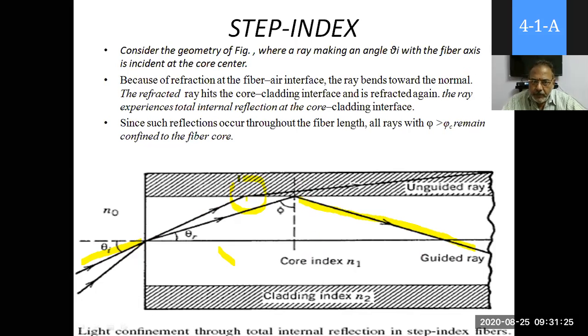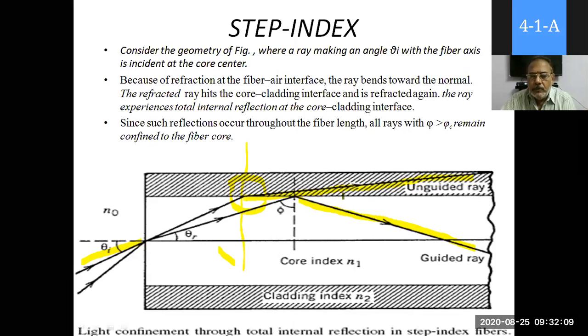What happens when the angle of incidence is greater than theta C? Only when the angle of incidence is greater than the critical angle is it reflected back. Whereas if total internal reflection does not happen, the light ray escapes into the cladding portion. You have to remember that. We will discuss it later.